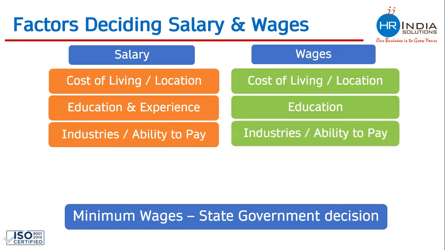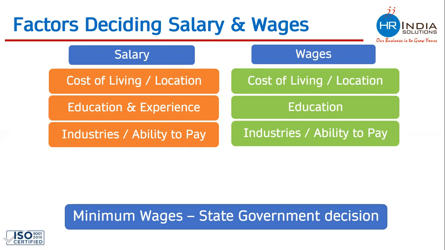Industries or ability to pay. When I'm saying industries and ability to pay, I'm referring to the fact that there are many industries which are not doing that great in comparison to other industries. Industries like tea garden, carpet making, jute making, and to some extent textile and manufacturing. These industries are not doing that great in comparison to industries like telecom, insurance, e-commerce and retail. These companies are doing great. You will see that for any person who is joining a tea garden and any person who is joining an IT company, the salary would be of huge difference.